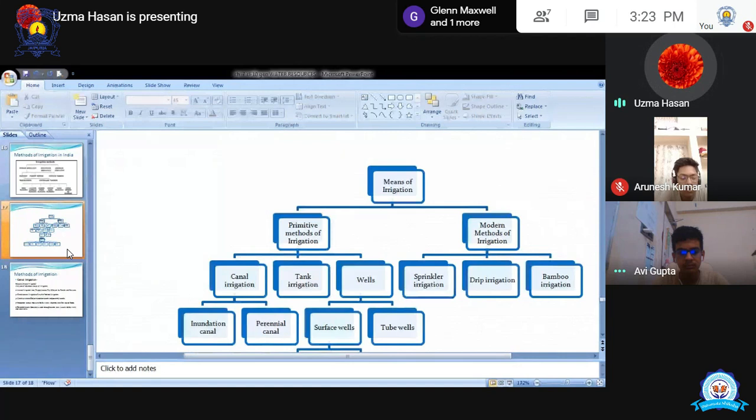Canal irrigation is mostly popular in Uttar Pradesh, some parts of Uttar Pradesh and Bihar. But in some parts of Madhya Pradesh, Punjab, some parts of Haryana also, and very little in Rajasthan, Gujarat, and some parts of West Bengal also. Okay, all these areas also use canal irrigation. Clear? Because canal irrigation is very helpful for them.